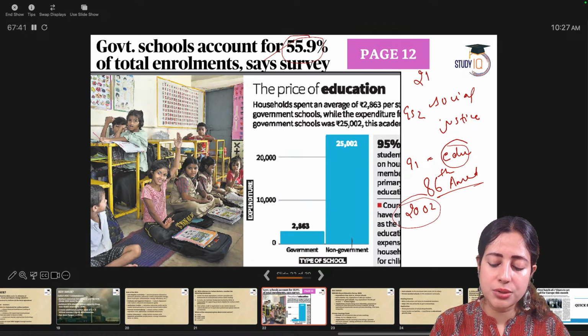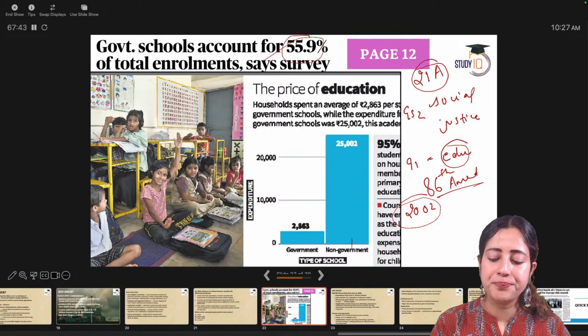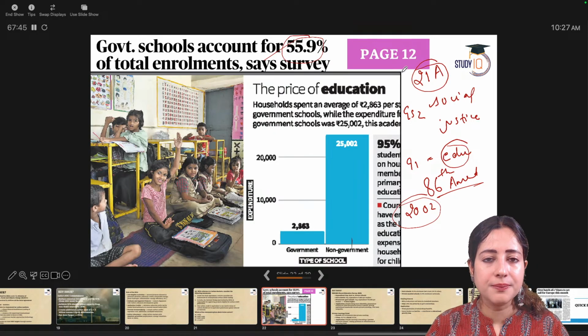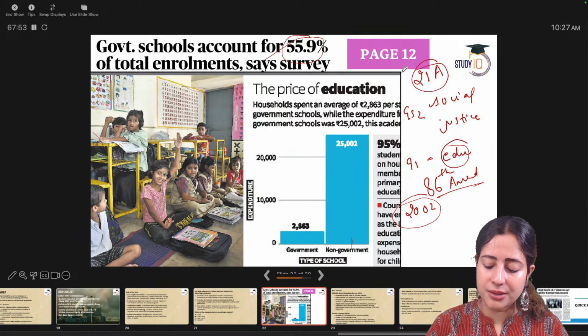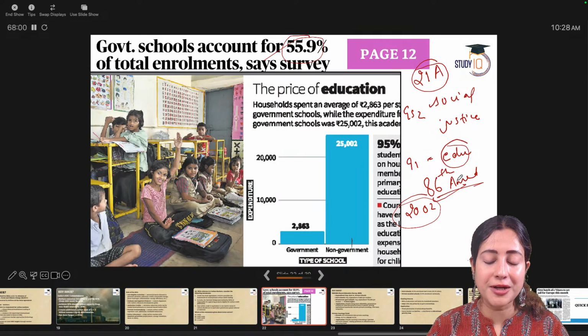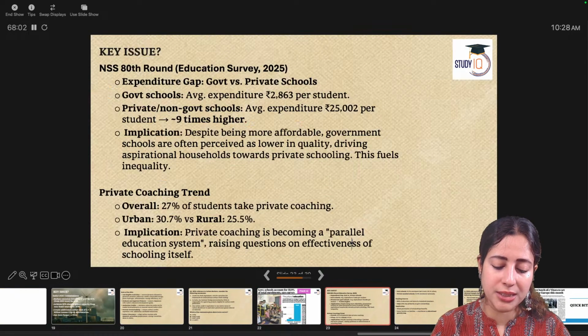Fundamental Right, Article 21A. All children in India will have a right to free primary education from the age of 6 to 14. Article 21A, created by the 86th Amendment Act. It's a fundamental right. But the article says only 55.9% children are enrolling in government schools.